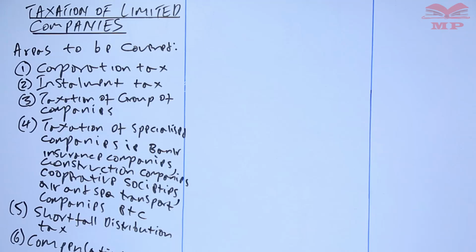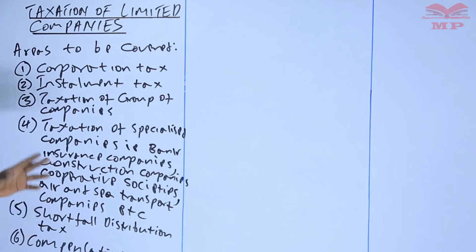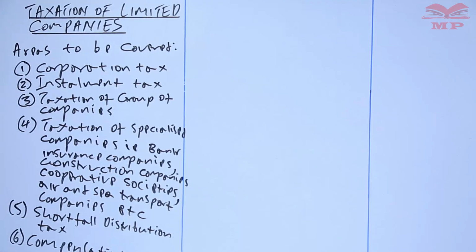The first one is the corporation tax. When you talk of the corporation tax, it refers to the tax that is usually supposed to be paid by a limited company. How do you normally determine it? Another one we go to is the installment tax. We go to the taxation of the group of companies. We go to the taxation of specialized companies.